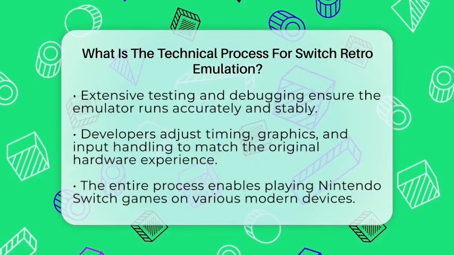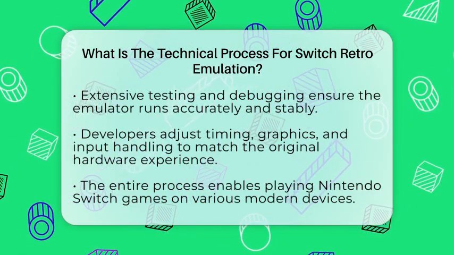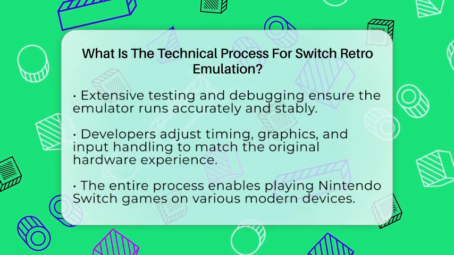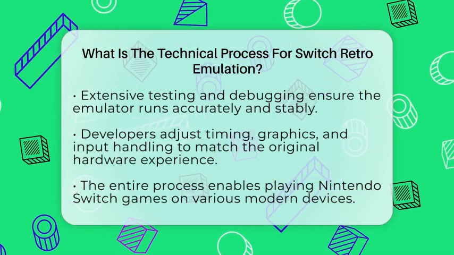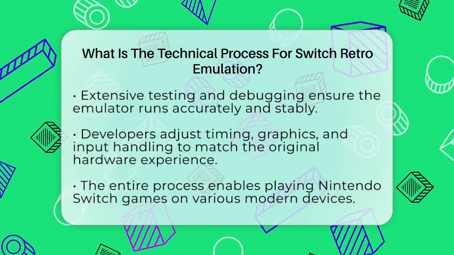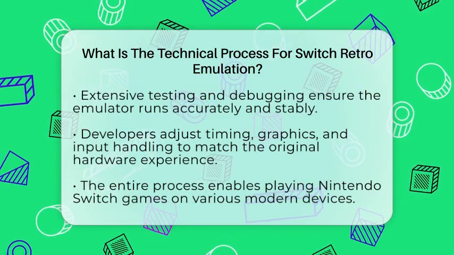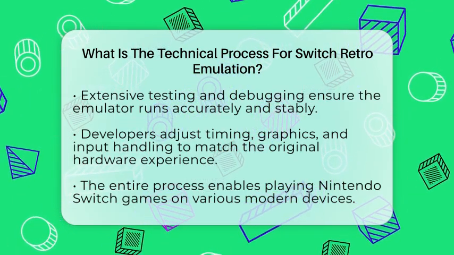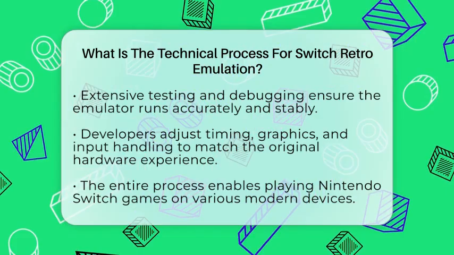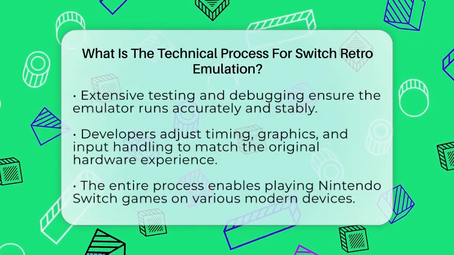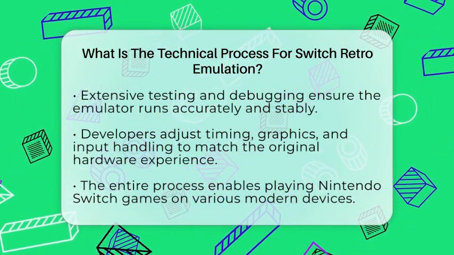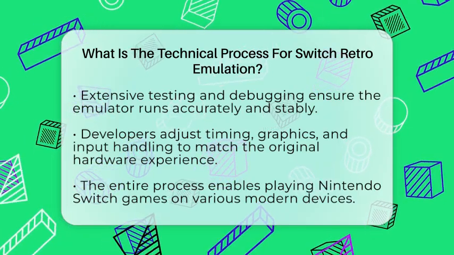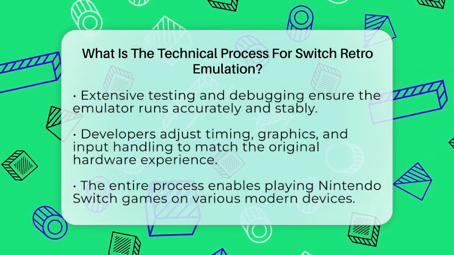In summary, the technical process of Switch retro emulation involves creating a detailed software replica of the console's hardware, translating and executing game instructions, rendering graphics faithfully, managing memory and input, and continuously refining performance and accuracy through sophisticated software techniques. This complex orchestration allows classic Nintendo Switch games to be experienced on a variety of modern systems.